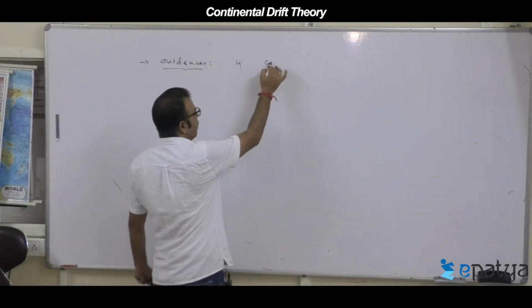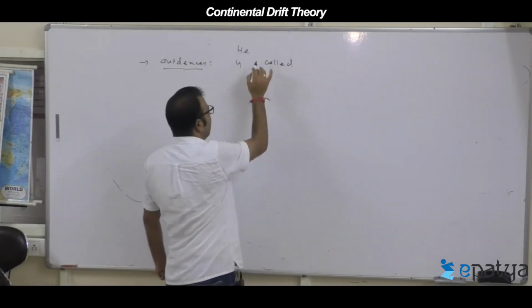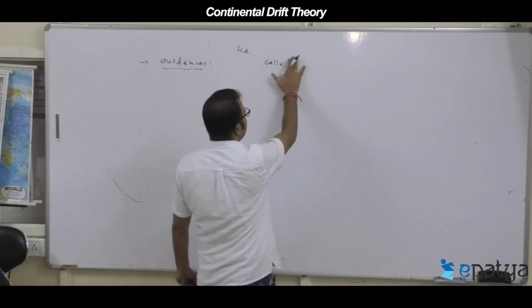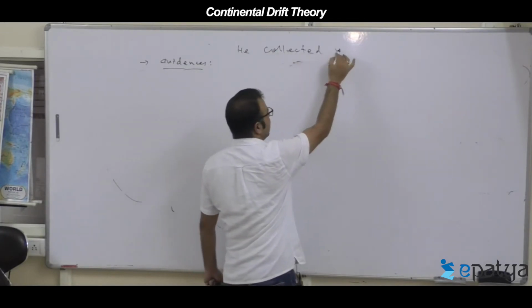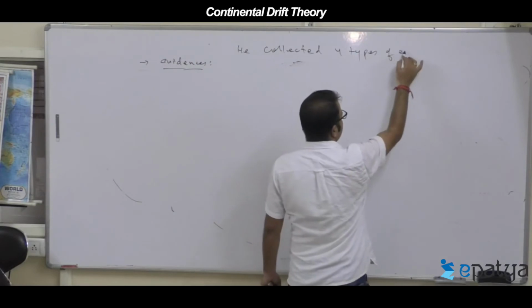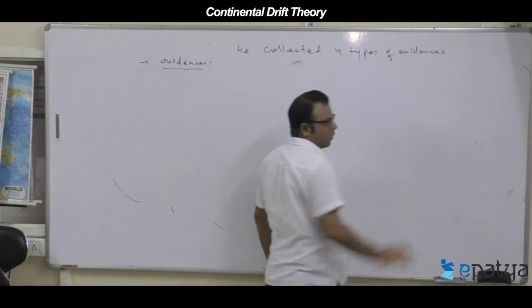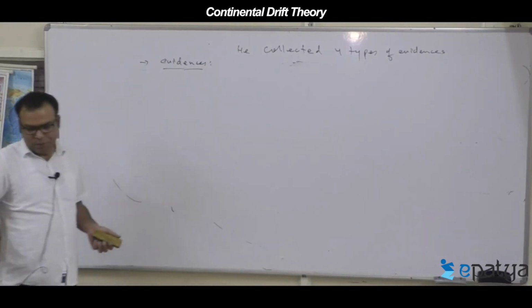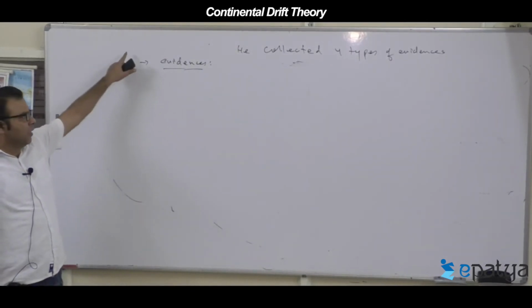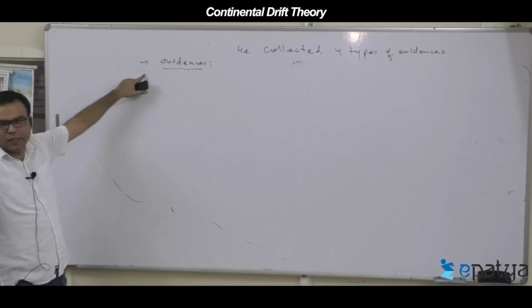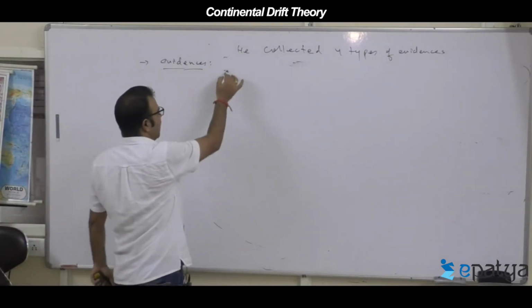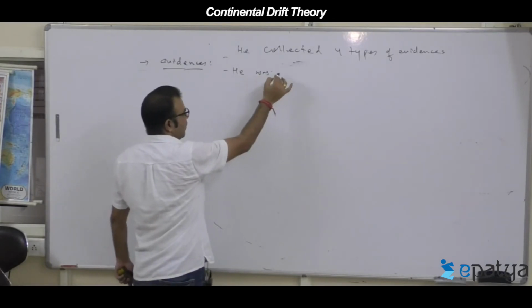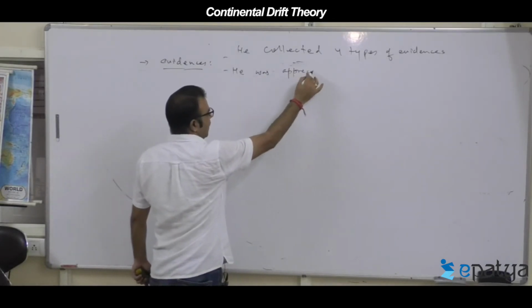He collected four types of evidences to prove the continental drift, for which he was highly appreciated.